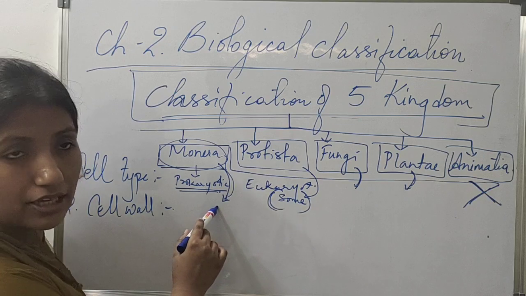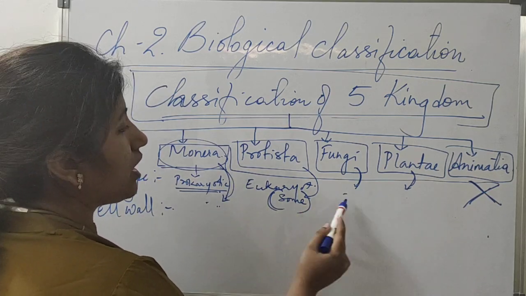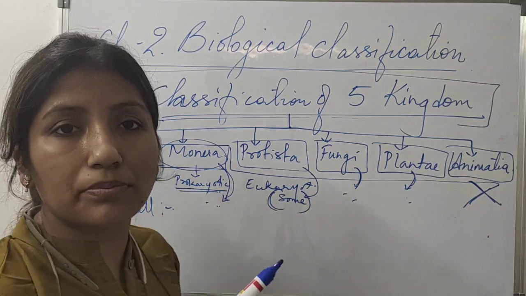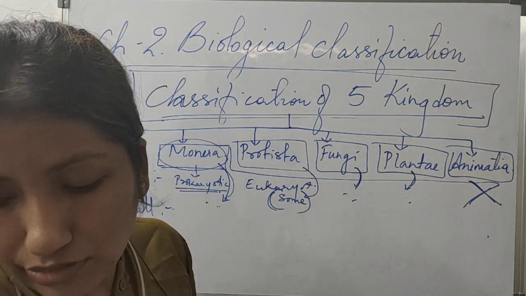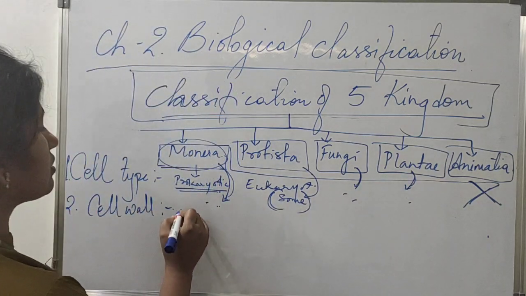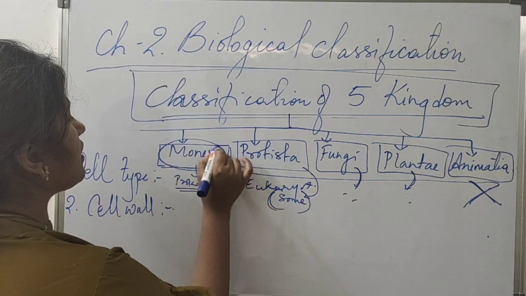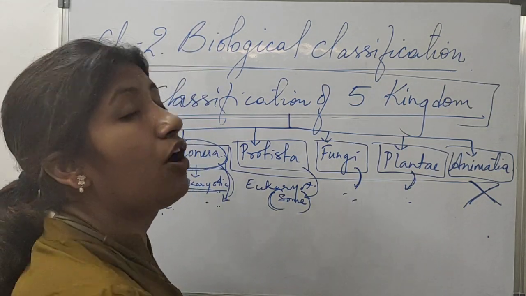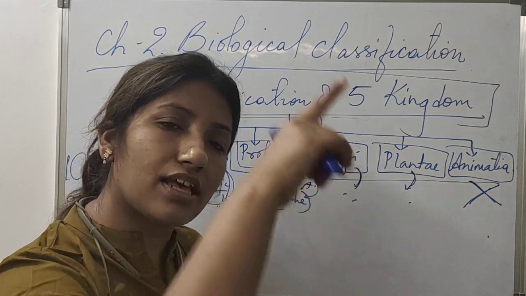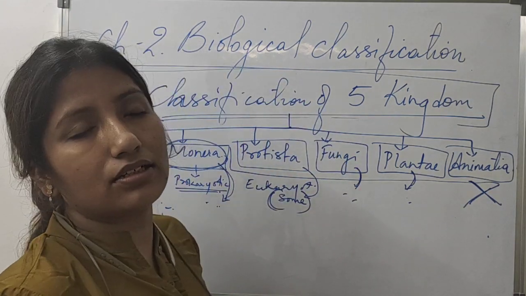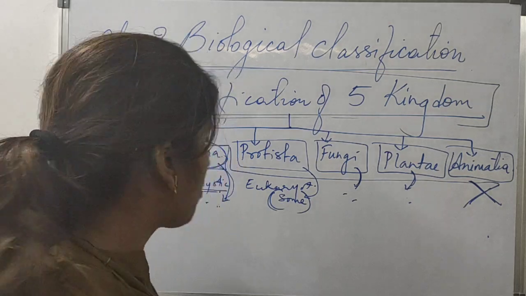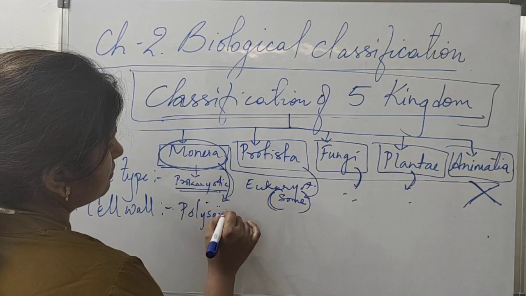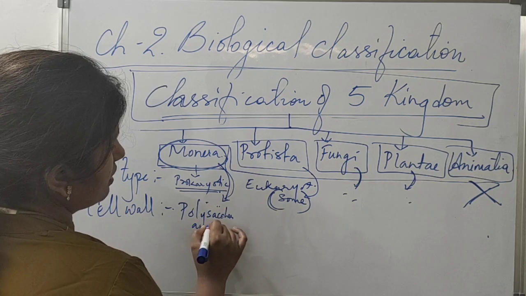Now the organisms in Monera that have a cell wall, how are they differentiated on the basis of their composition? So non-cellulosic polysaccharide and amino acid cell wall. In the case of bacteria, we know that glycocalyx forms the cell wall of the bacteria, which is a polysaccharide and amino acid combination.